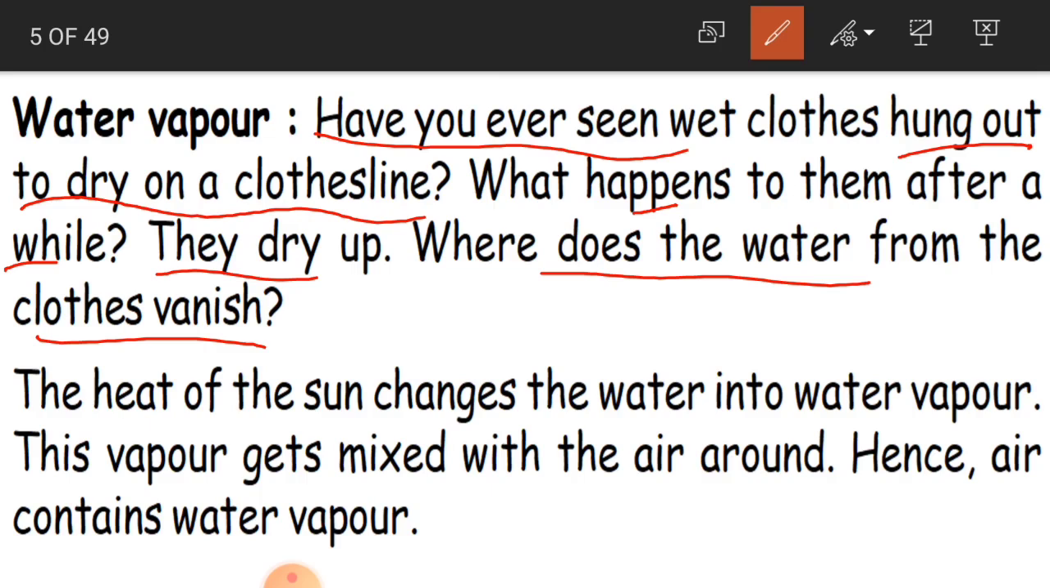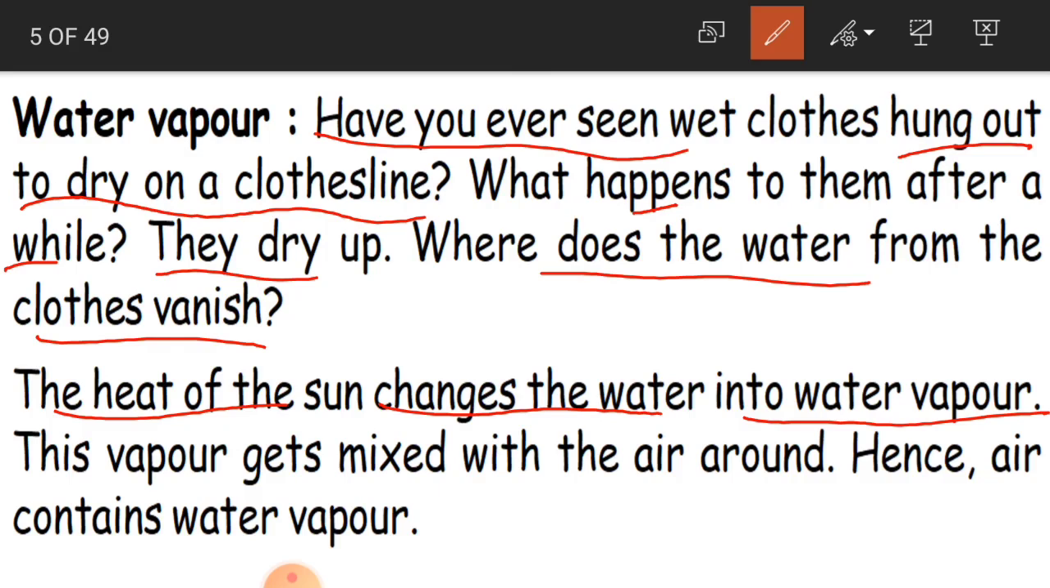After we placed the clothes in the hot sun or on our balconies to get them dried up, what happened? They got dried up. Then where has the water gone? That water on the clothes, where did it go? We will see it. The heat of the sun changes the water into water vapor.